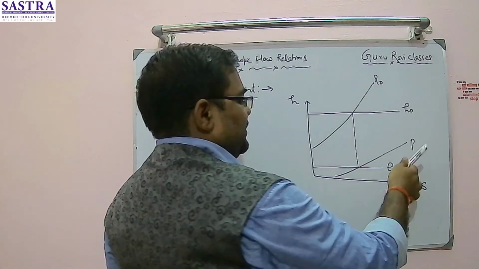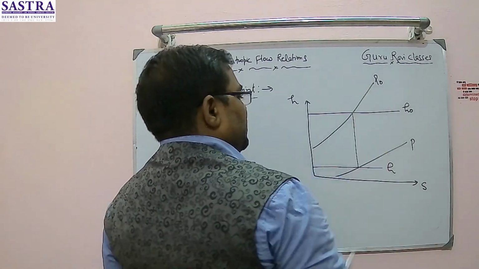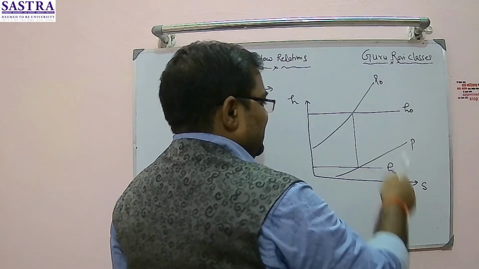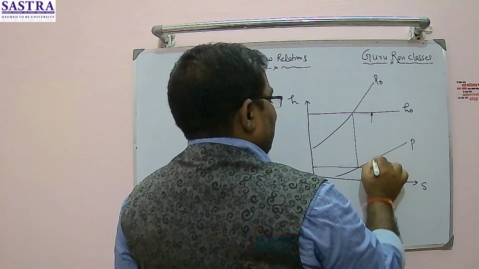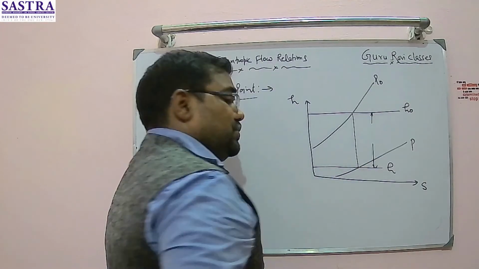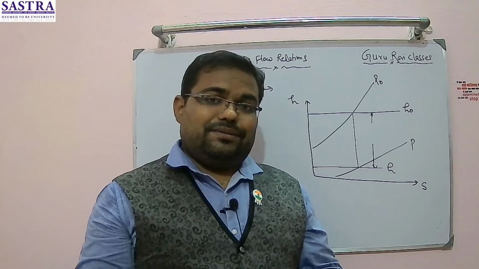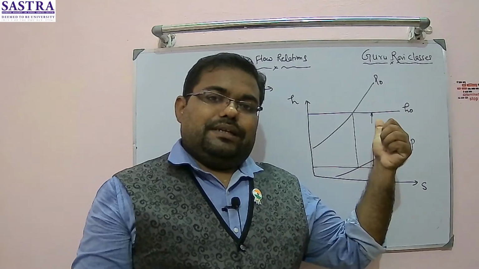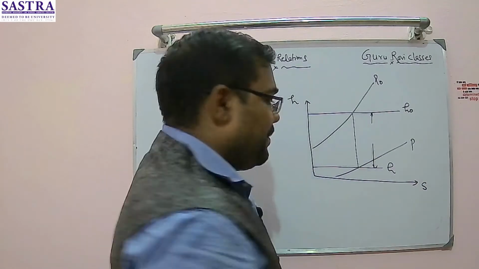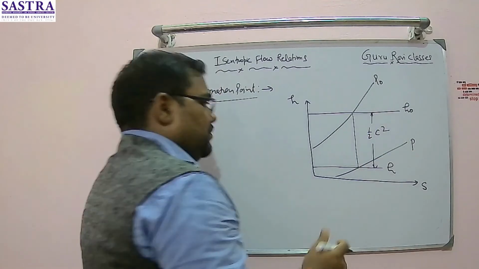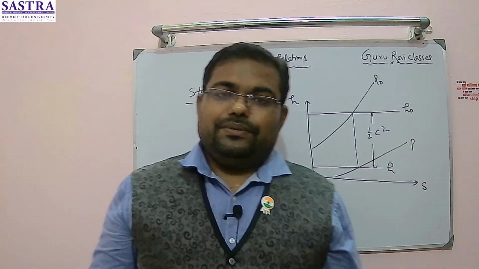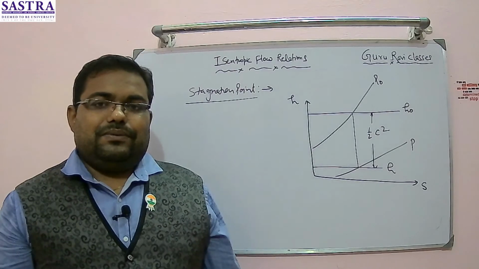In between them, whatever enthalpy difference is there is nothing but why I am getting H naught: the whole of the kinetic energy is getting converted into enthalpy rise or pressure rise at that point. Kinetic energy is half c square, where c is the velocity of the flow.